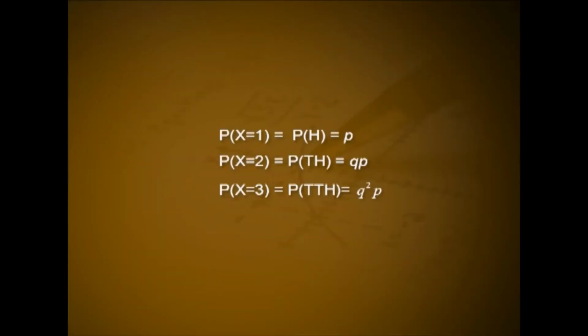P of x equal to 1, that is P of H, that is p. P of x equal to 2, that is P of TH, that is equal to q into p. P of x equal to 3, that is P of TTH, that is equal to q square into p. In general, the probability mass function of x, f of x is equal to q raised to x minus 1 into p for x equal to 1, 2, etc.